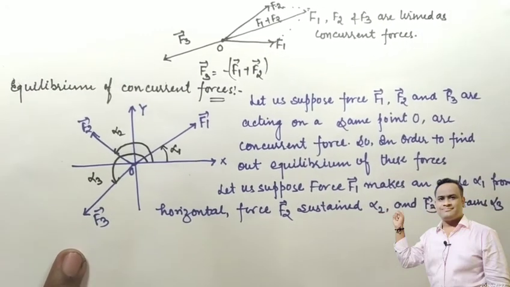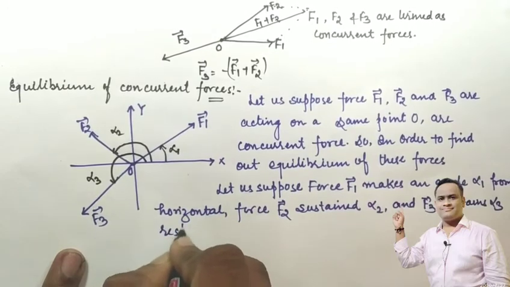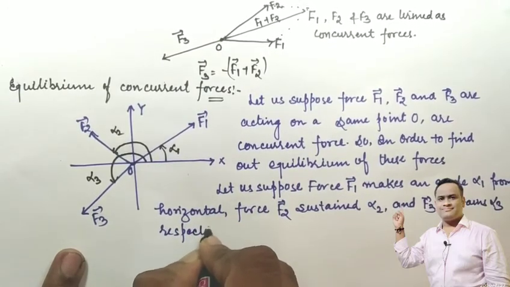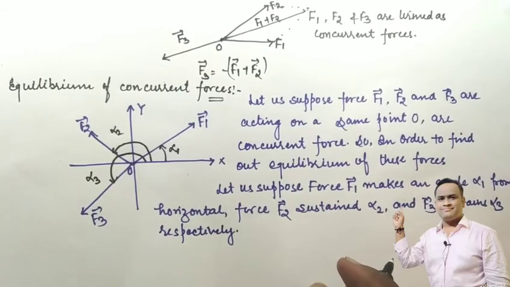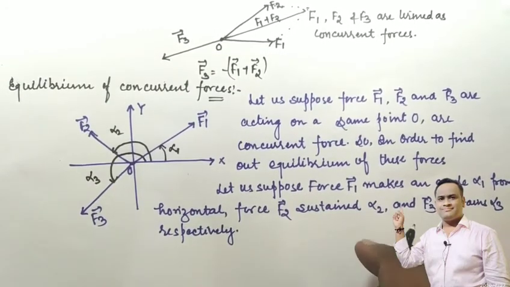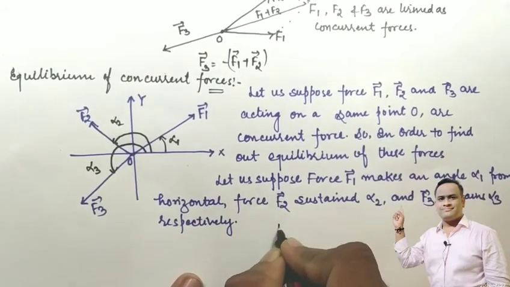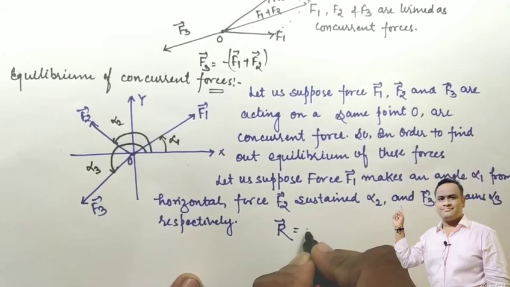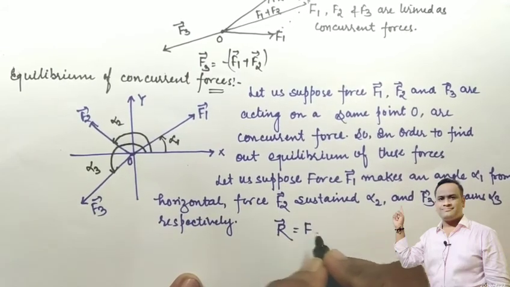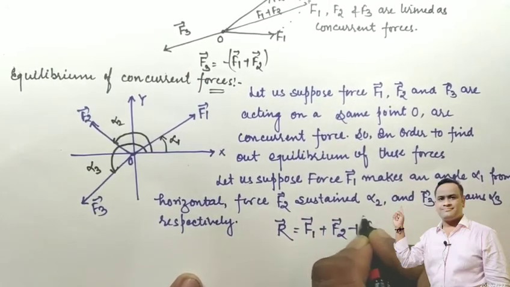Okay students, so alpha 1, alpha 2 and alpha 3 are the angles respectively. As we know, the resultant of two forces can be given by R equals F1 plus F2. Here there are three forces, so the resultant can be given by R equals the sum of all these forces, F1 plus F2 plus F3.